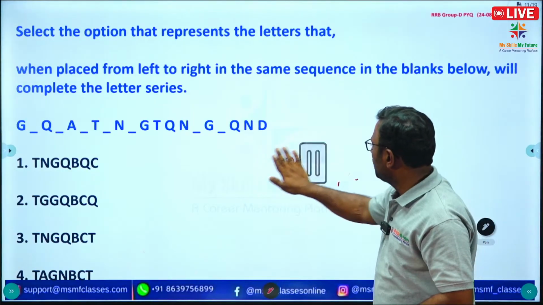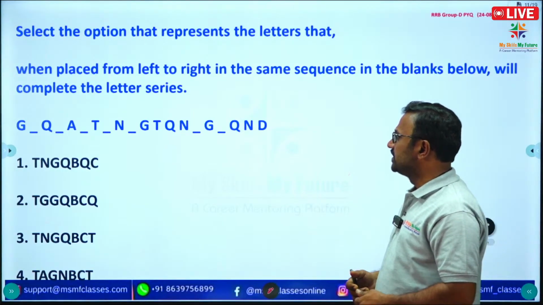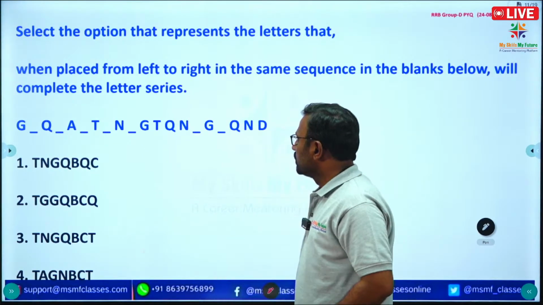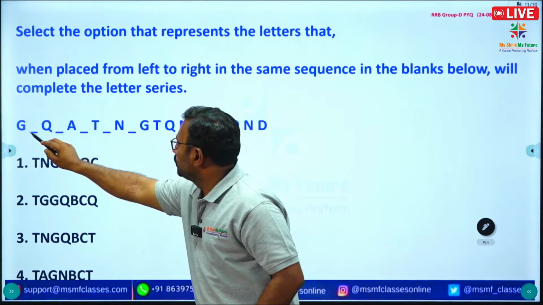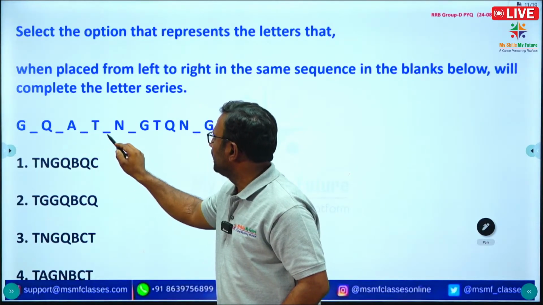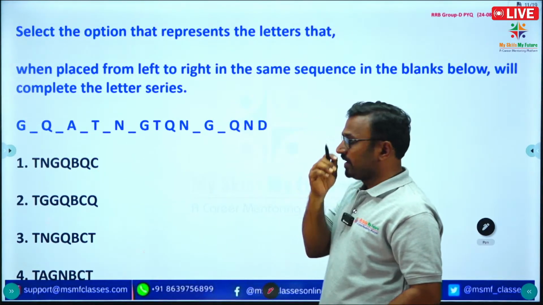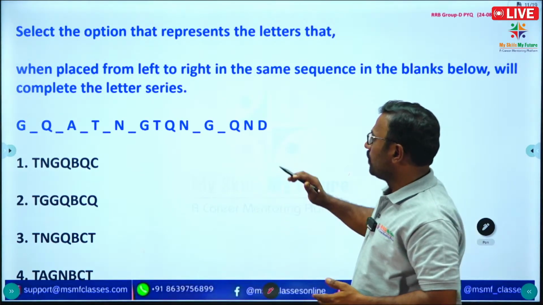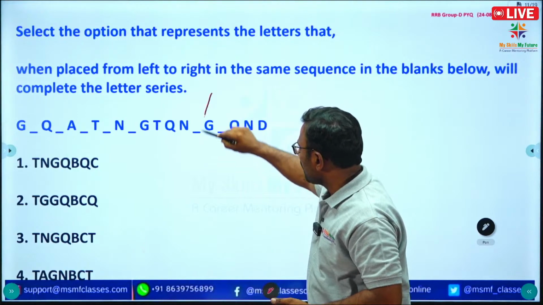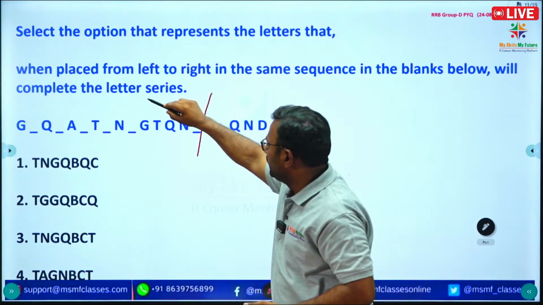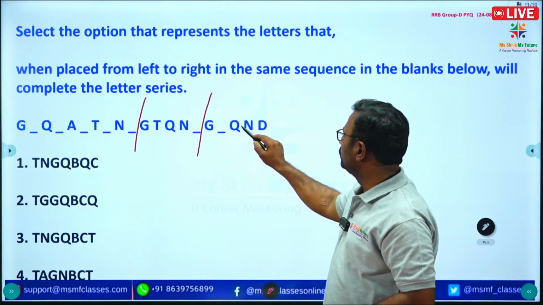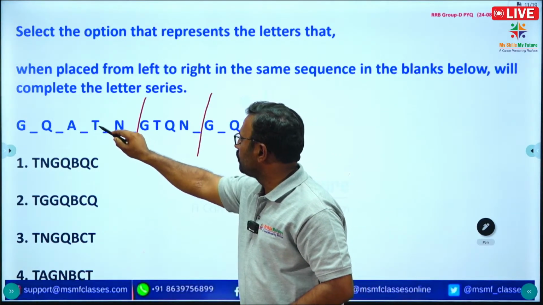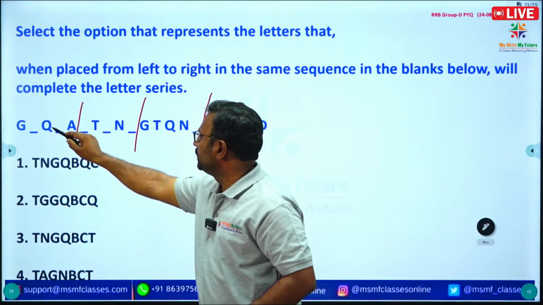First of all, see if there is any repetition of letters. Here we have G, here we have G, here we have G. So approximately the series is divided into 5 parts or 4 parts. See here, I am cutting from here G, and here G. If you count it, it is 1, 2, 3, 4, 5 in each set.